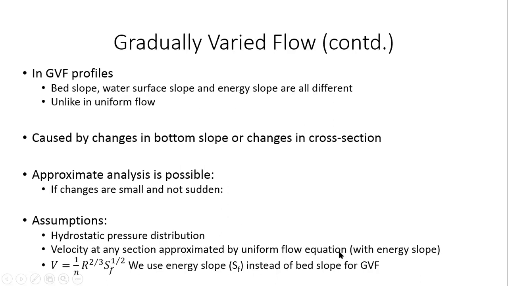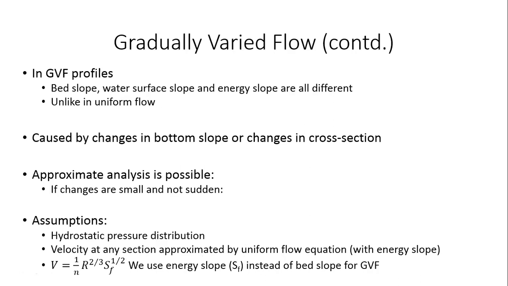In the case of uniform flow, we would have used S naught, because in the case of uniform flow, S naught and Sf are one and the same, right? But in the case of gradually varied flow, the one difference that we incorporate is that instead of using the bed slope S naught, we use the energy slope in the Manning's equation. Okay, so that is the only distinction between uniform flow and gradually varied flow in this context.